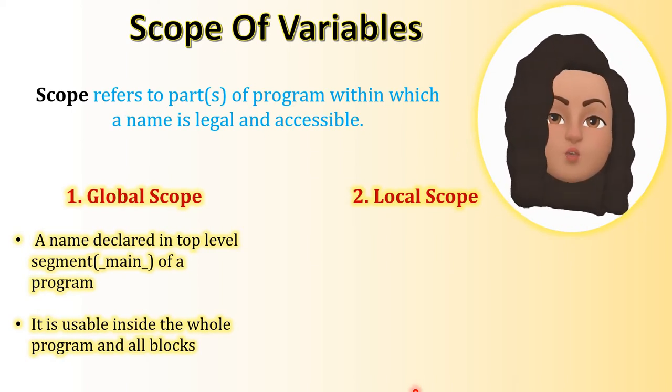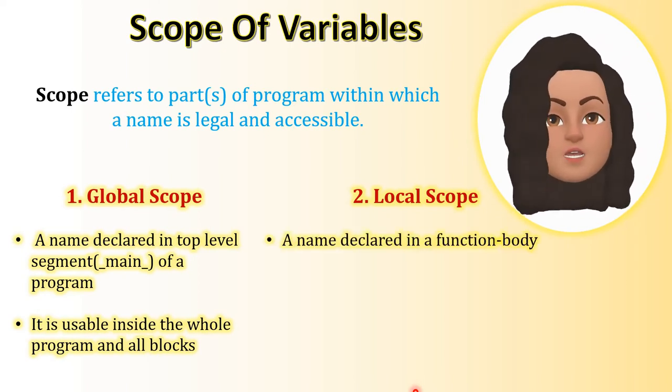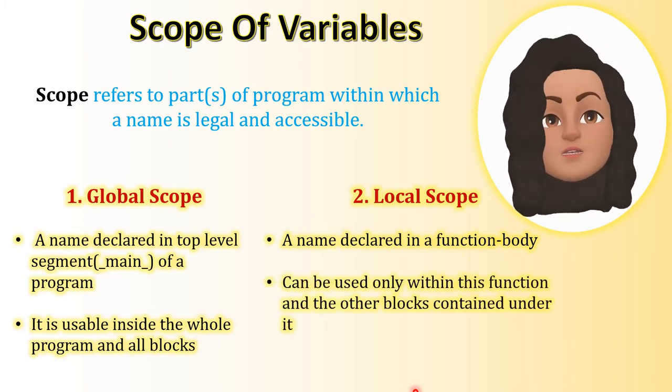Now local scope means a name or a variable declared inside a function body, and a variable which is declared inside a function body can be used only inside that function and the other blocks contained under it. Okay, so there are two types of scopes: global scope and local scope.